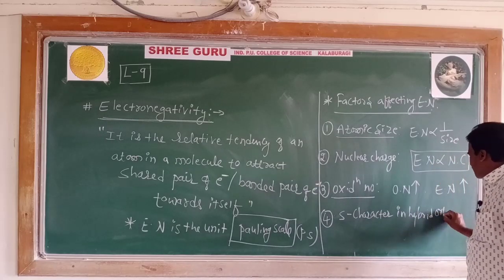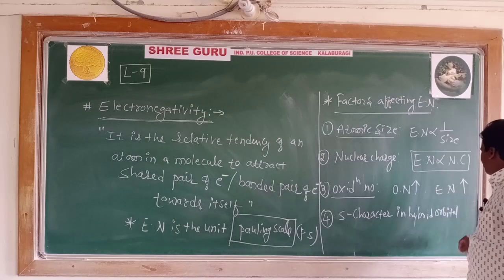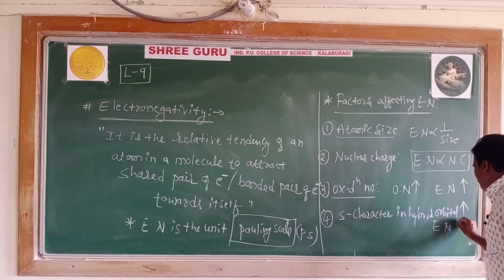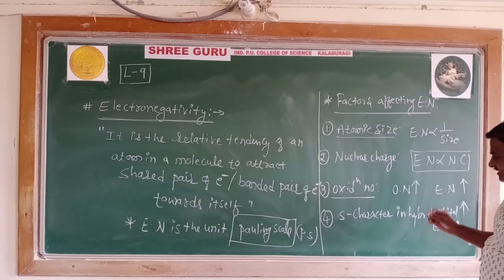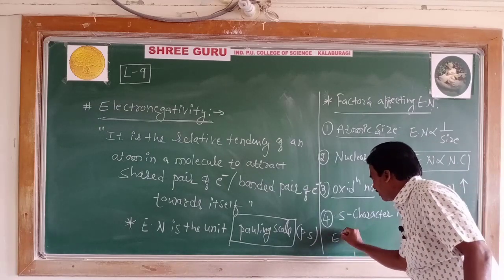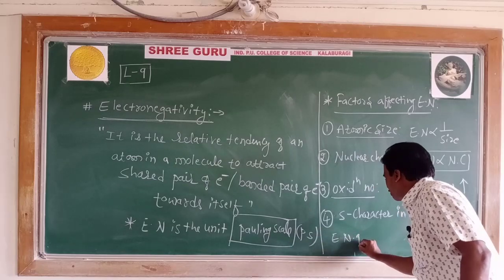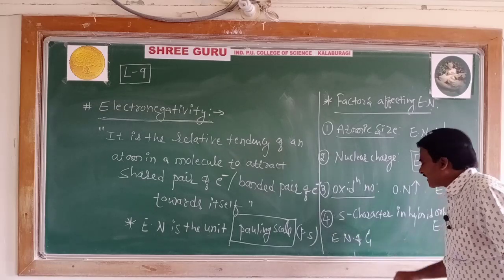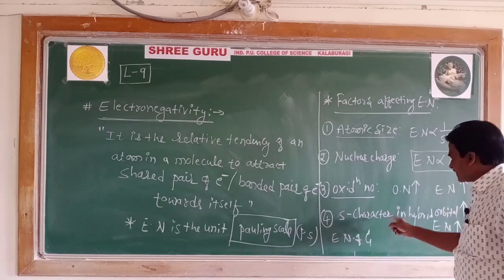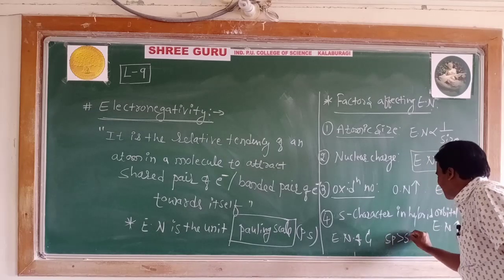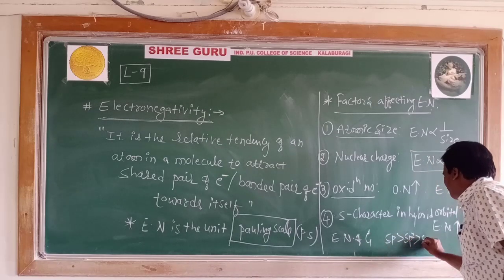As the s character in a hybrid orbital increases, the electronegativity value also increases, such as the electronegativity of carbon. The electronegativity of carbon is highest in the sp hybrid orbital, then sp2, then sp3.